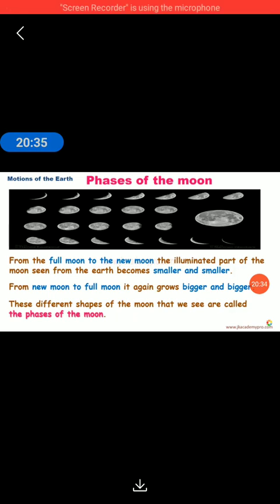So remember, students, the moon itself is not becoming bigger or smaller; it is the lit part of the moon that we can see that becomes smaller or bigger. These different parts of the moon we see in the sky are called the phases of the moon.